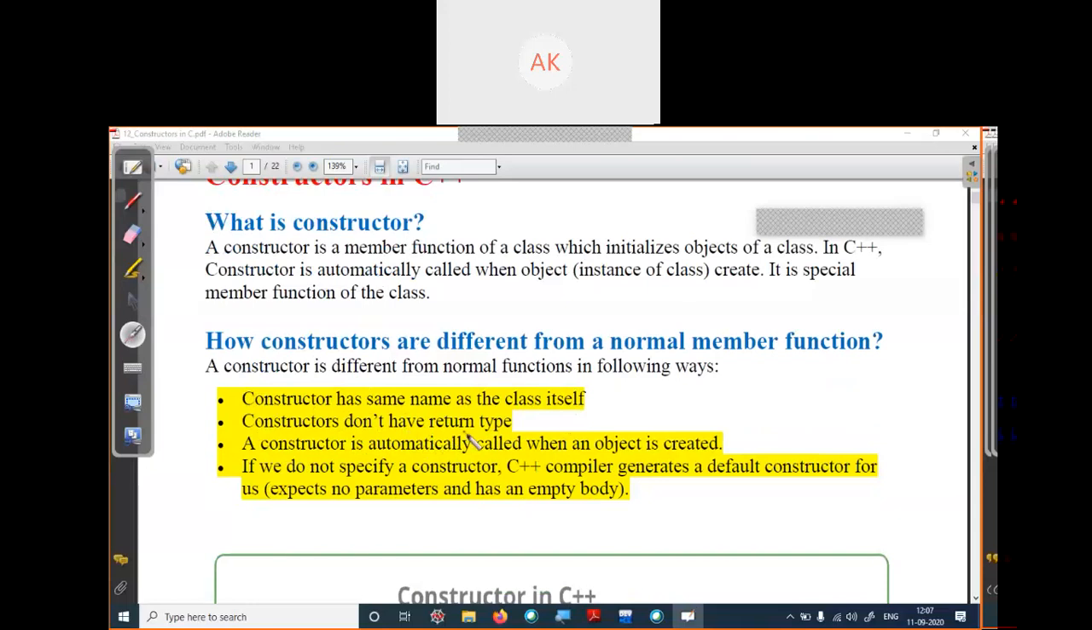Constructor doesn't have any data type. Constructor is automatically called. There is no need to call your constructor like that function. When you do not define or create any constructor, the compiler automatically creates a constructor for you. Okay, these are some key points about the constructor.